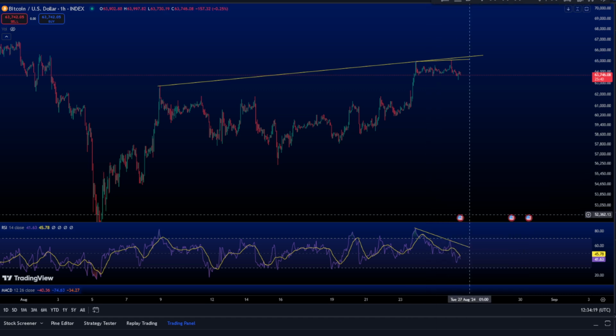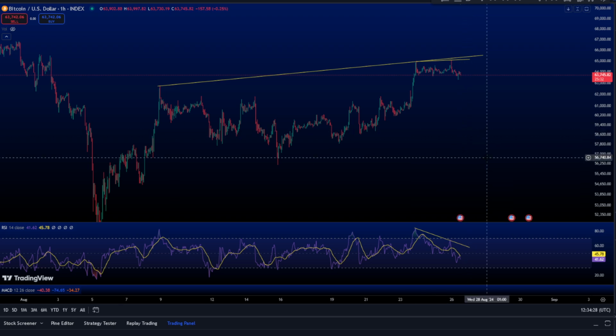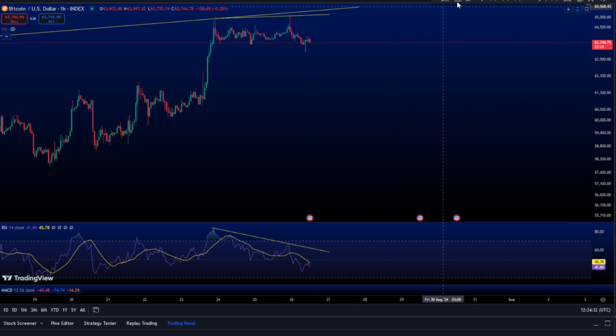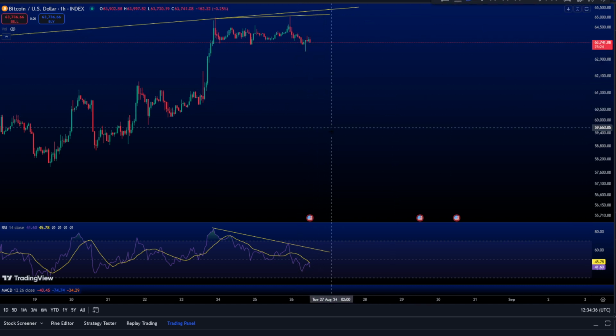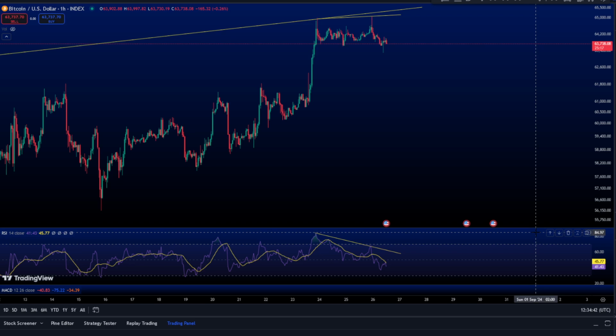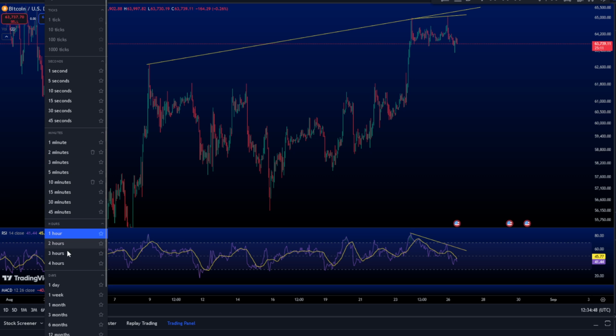Do not forget also that today we have this news, durable goods orders. I don't know how important it is for the US and for Bitcoin, but we can see some volatility by now in these minutes while talking. So it might support this scenario as well. This is regarding the RSI and the MACD on the 4-hour chart.